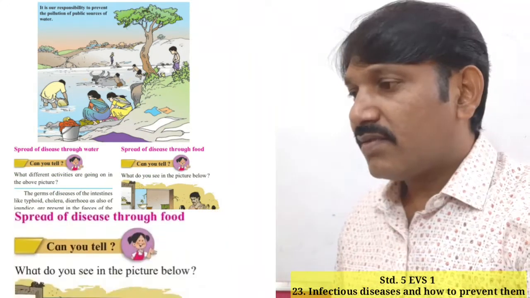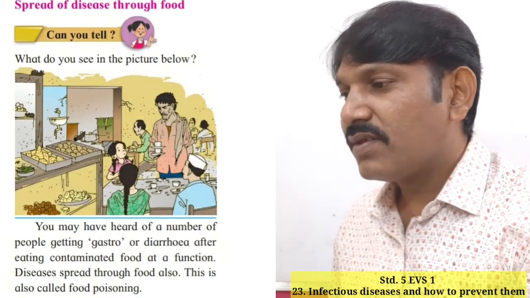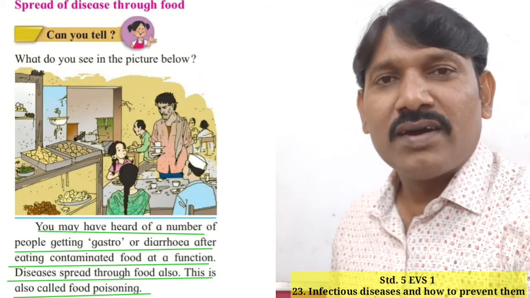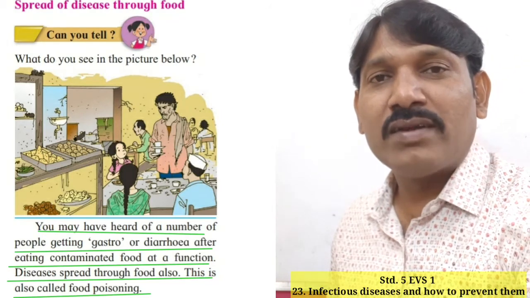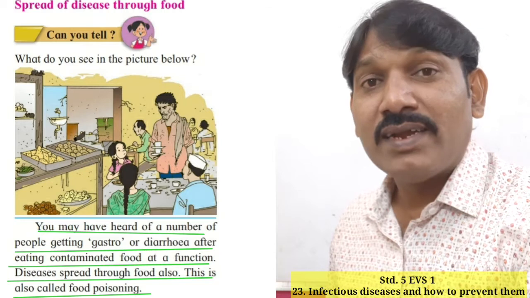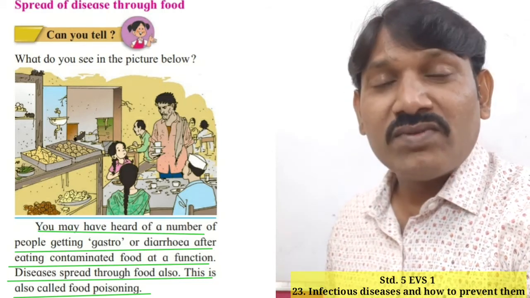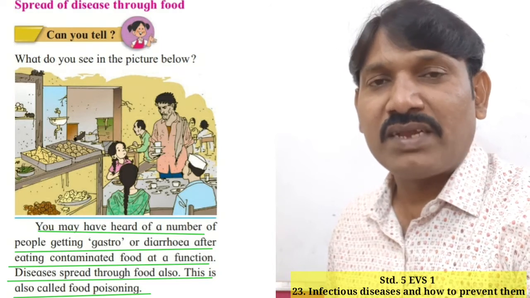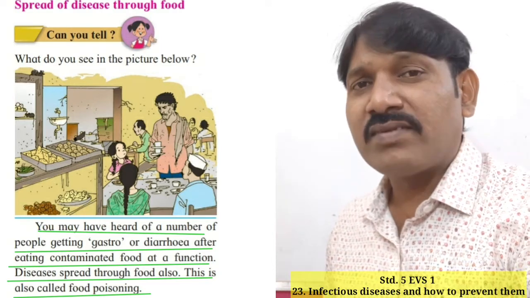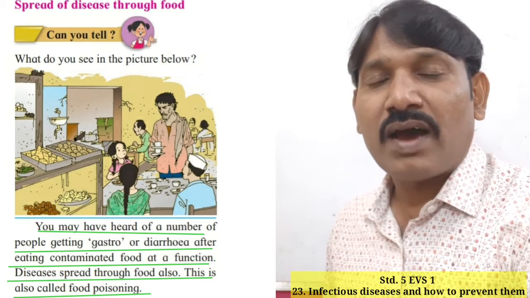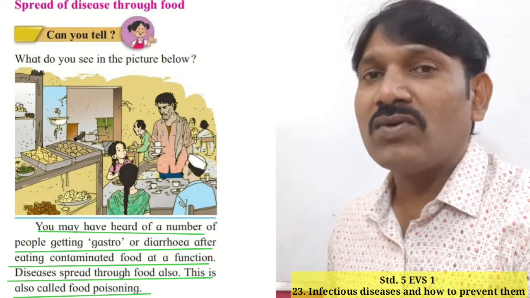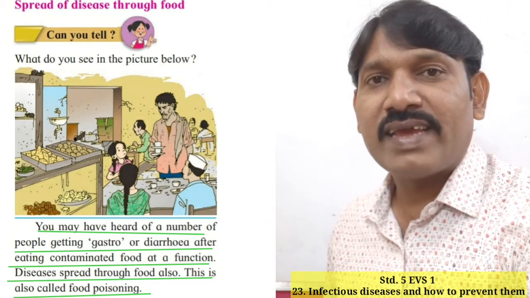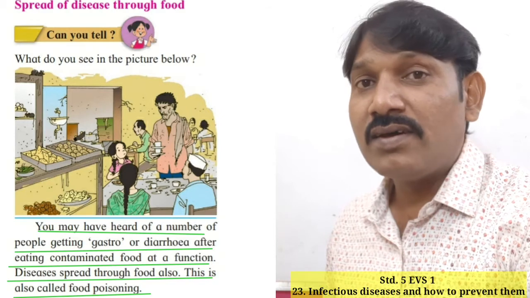Okay students, spread of disease through food. Can you tell what you see in the picture? Student, observe the picture given on page number 122 and try to answer it. What do you see in the picture? Yes student, in this picture we can see that it is a picture of a canteen. People are sitting in the canteen, foodstuffs are being served, but it looks like an unhygienic place. And there are flies, insects and rats on the food.